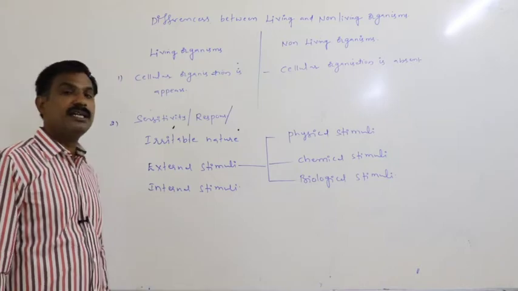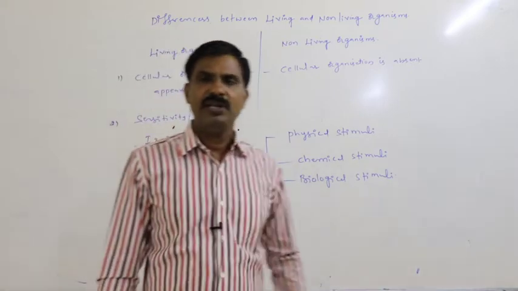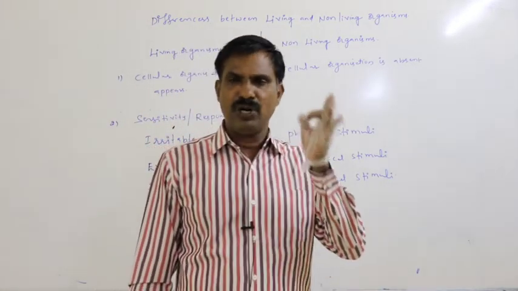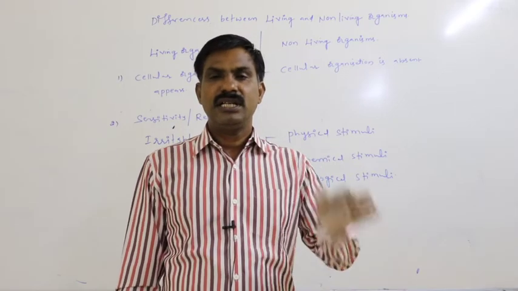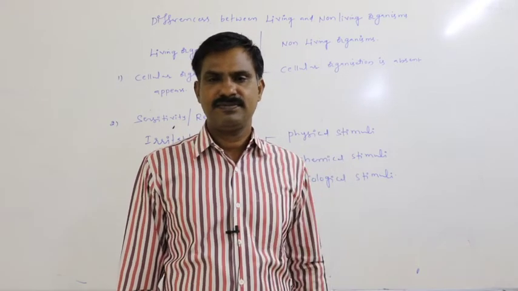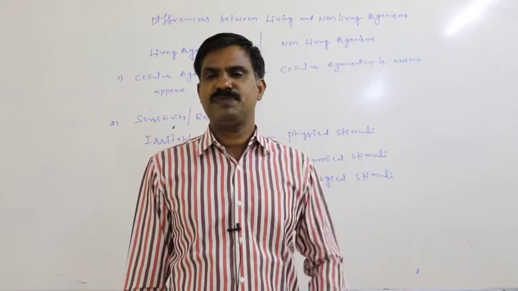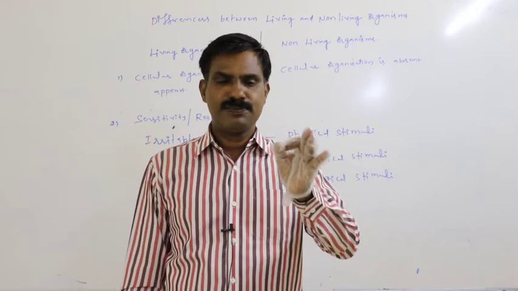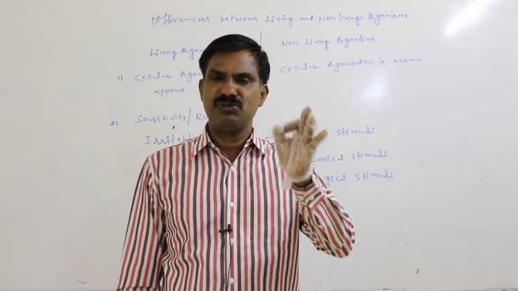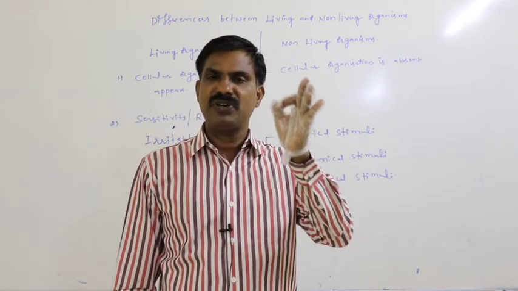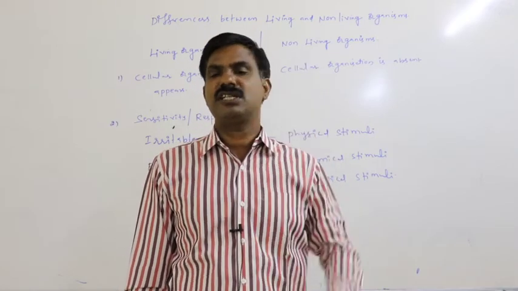Next, internal stimuli. Definitely in our body, the nervous system is present, and the endocrine system is present. They are responsible for the response to the internal stimuli.